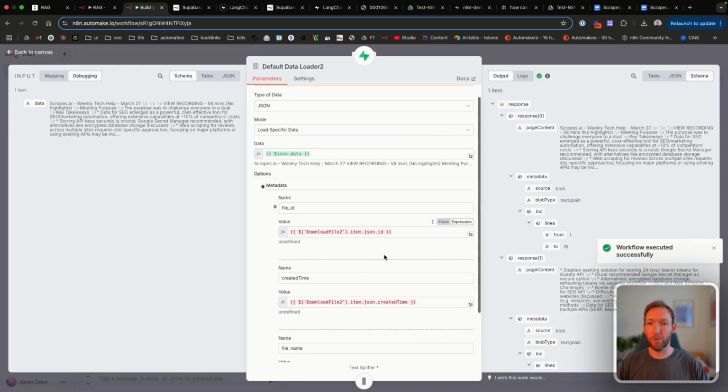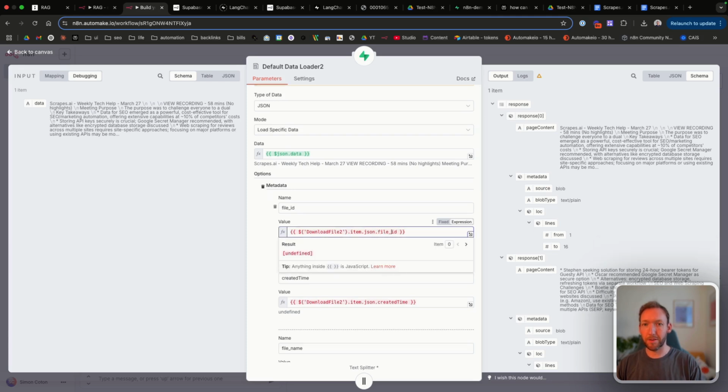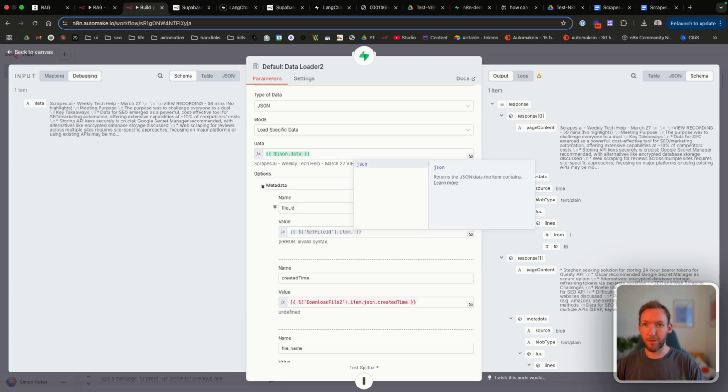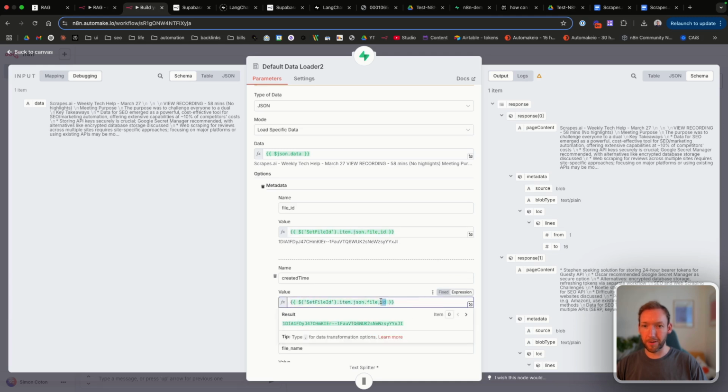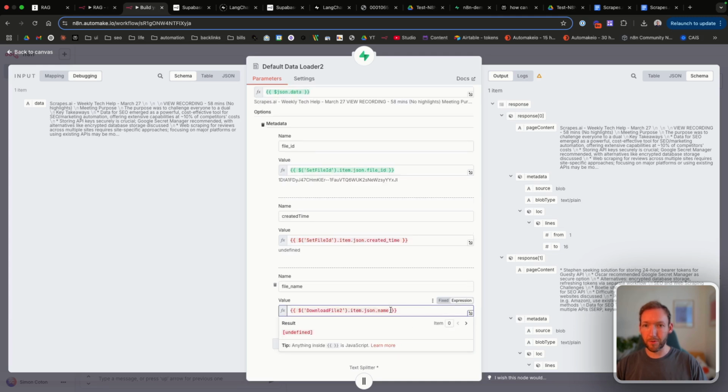We can see that all of the metadata is being not found, probably because this is called file ID, but actually instead of taking it from there now, we can take it from our set file ID node. Where is it? set file ID.item.json.fileID. Here we are. And we'll do the same for here, but change that to created time and this to set file ID.item.json.name.